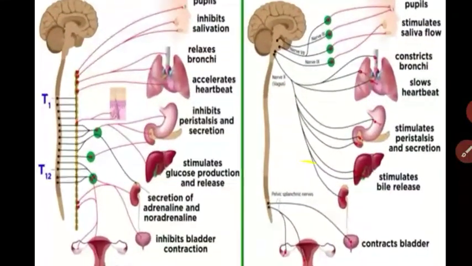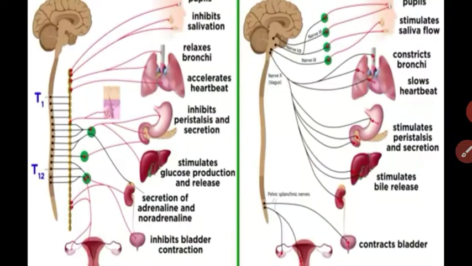See, one point is very important to remember. The sympathetic nervous system arises from the spinal cord between the neck region to the waist. Got it? There is a pair of ganglia, and the nerves arise from those ganglia, and these nerves stimulate the organs. And the parasympathetic is located in two places only.